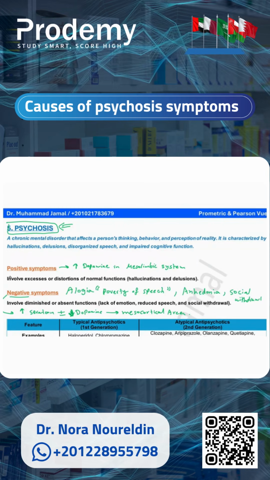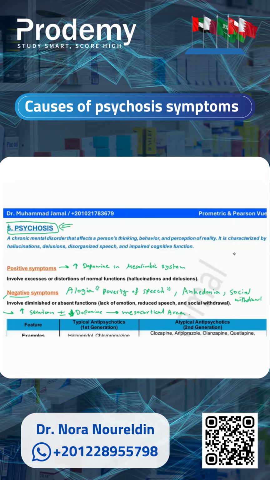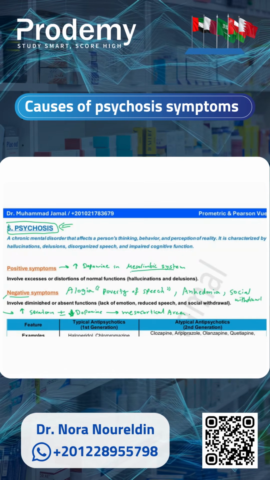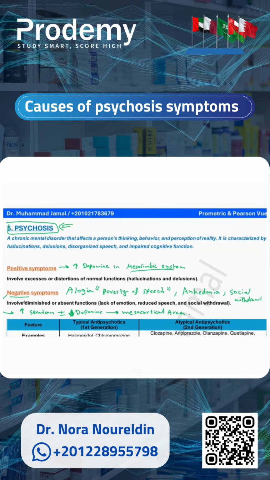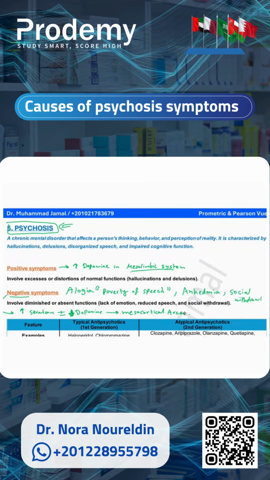So the positive symptoms, which are the hallucinations, which can be auditory or visual hallucinations, are caused mainly by the increased dopamine in the mesolimbic system, whereas the negative symptoms are caused by the increased serotonin and decreased dopamine in the mesocortical area, specifically of the brain.